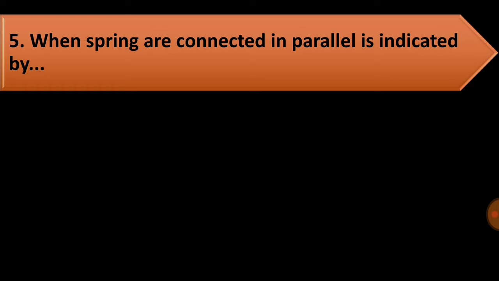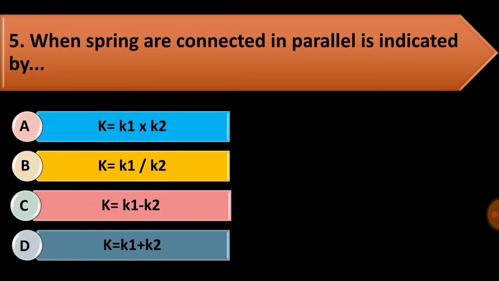Question number 5. When springs are connected in parallel is indicated by. Options are given: K is equal to K1 into K2, K1 by K2, K1 minus K2, K1 plus K2. If springs are connected in parallel, then it is always taken as K is equal to K1 plus K2.